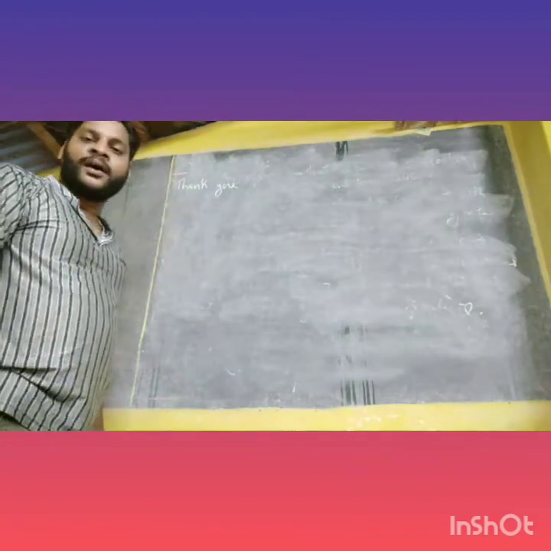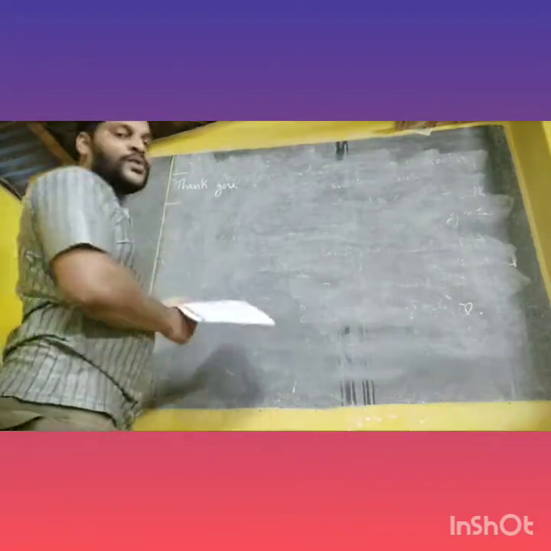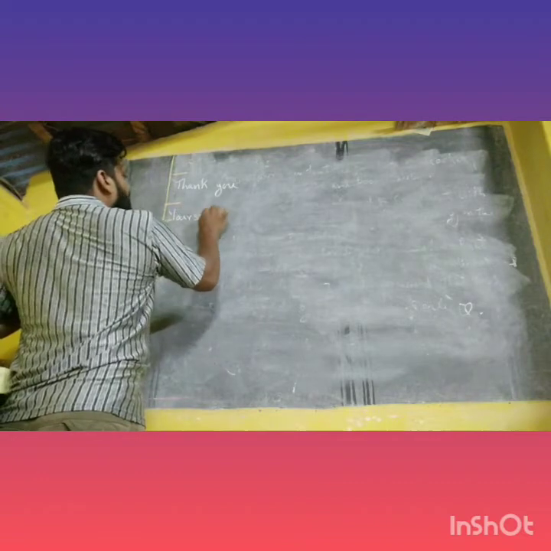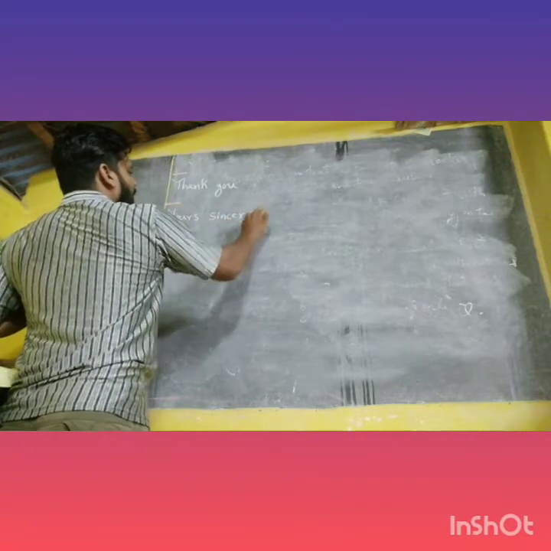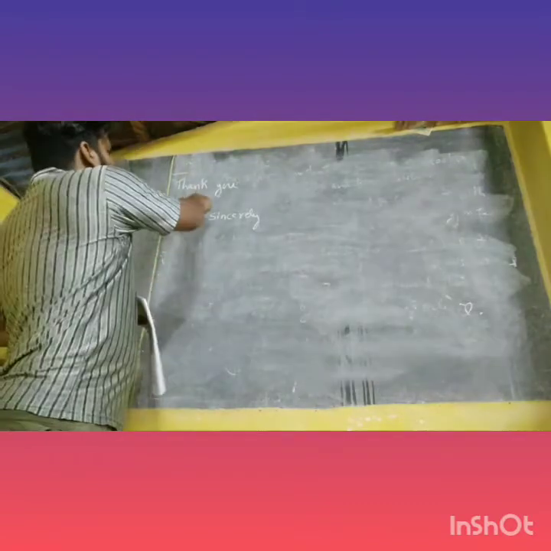Everything has to be close to the left margin. Then leave one line space. Again you leave one line space. And then you write yours sincerely, the complimentary close. Yours sincerely. See, your capital Y and S has to be small. Please take care of the capital letters. So thank you, yours sincerely.